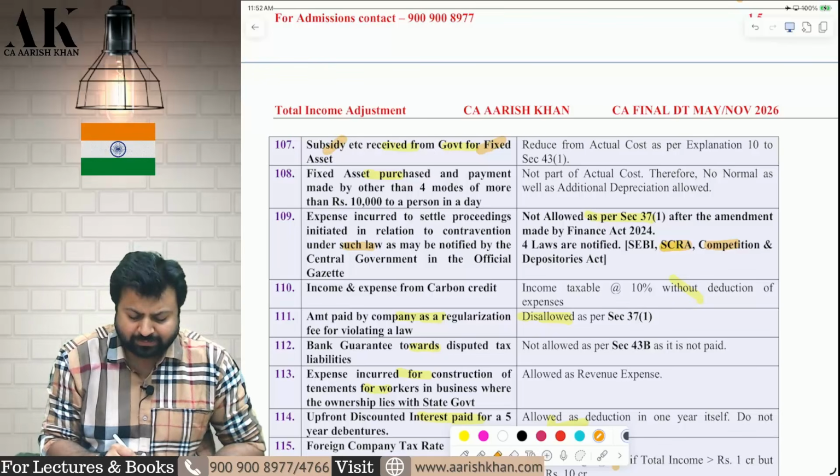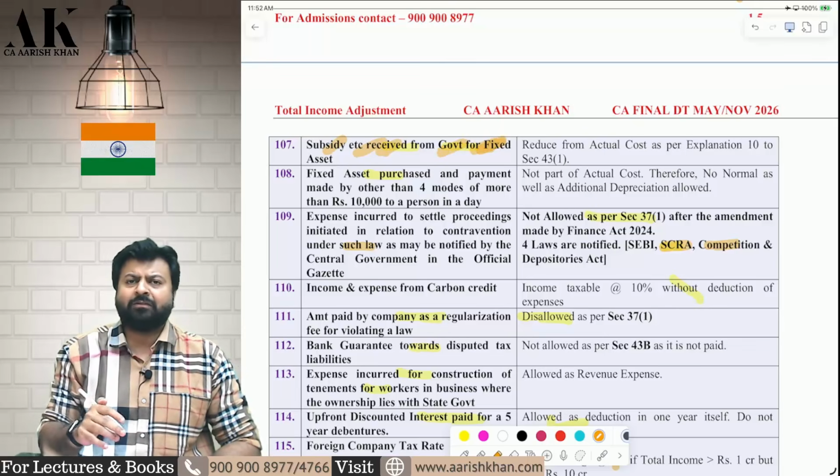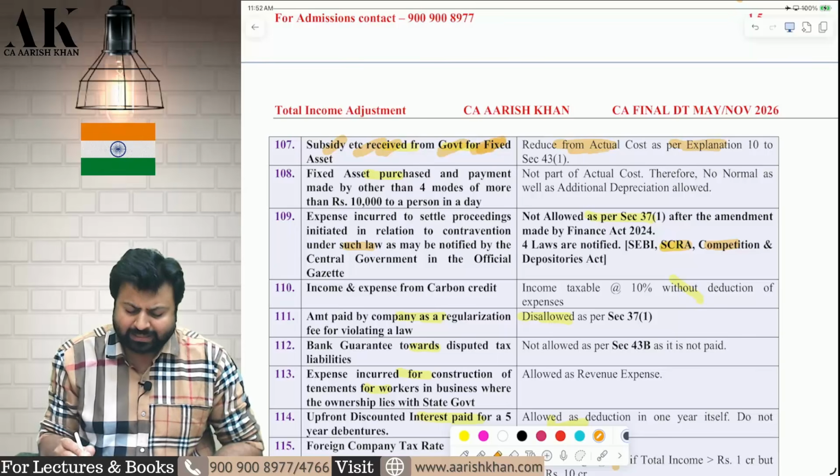Next, you are receiving some subsidy, grant, etc. from government for a fixed asset. If you receive any subsidy, grant, etc. from government for a fixed asset, reduce it from the actual cost and claim depreciation.